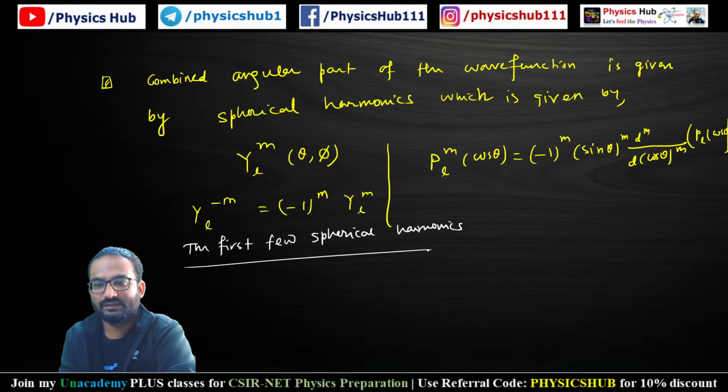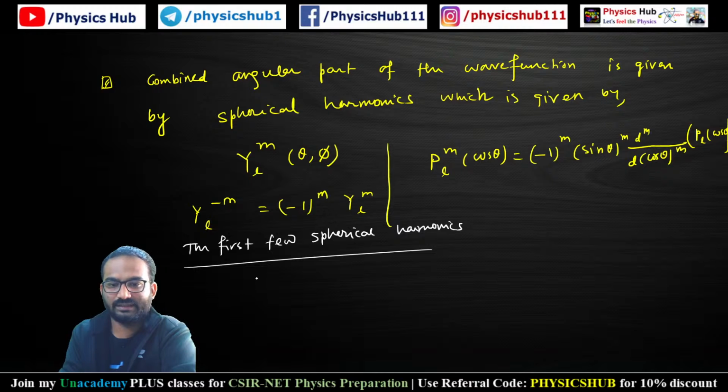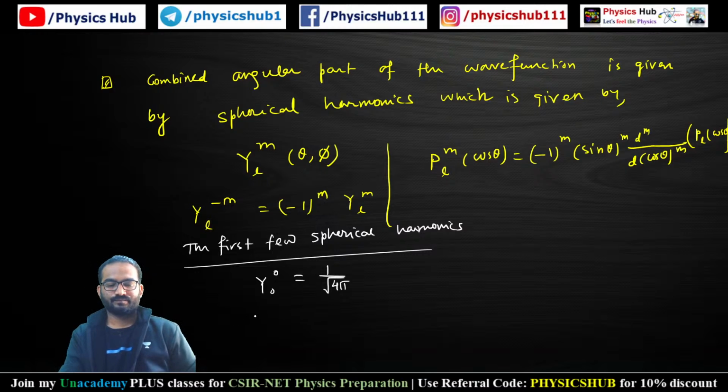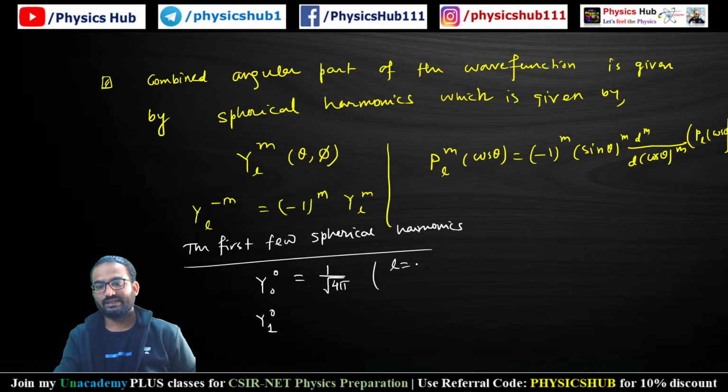You will have to remember the first few spherical harmonics. The most common one is Y_0^0, which is basically 1 by root 4 pi. Then Y_1^0, obtained by choosing L equals 1 and M equals 0, gives root over 3 by 4 pi cos theta.